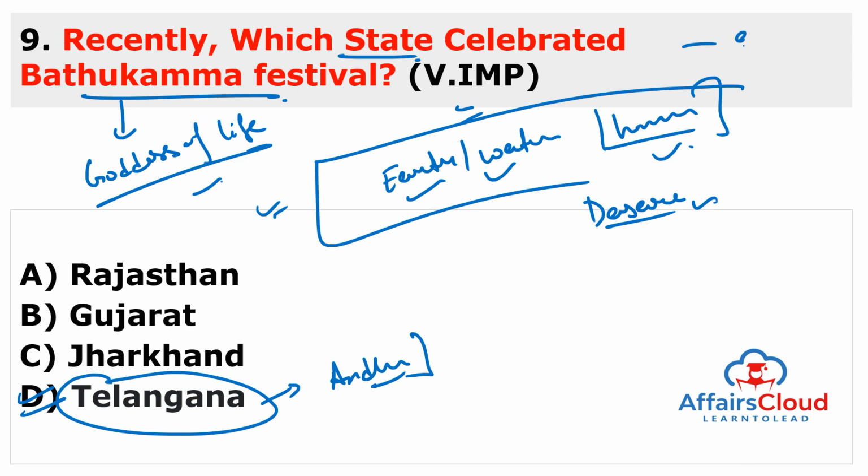So it is celebrated for 9 days starting on Bhadrapad Purnami, also known as Mahalya Amavasya, and concludes on the Durga Ashtami. And the festival is celebrated by the Hindu women of Telangana with flowers that are endemic to Telangana. And the women decorate a special pot with the flowers and go on a procession through the village. So remember, this is very important, and this is the state of Telangana.